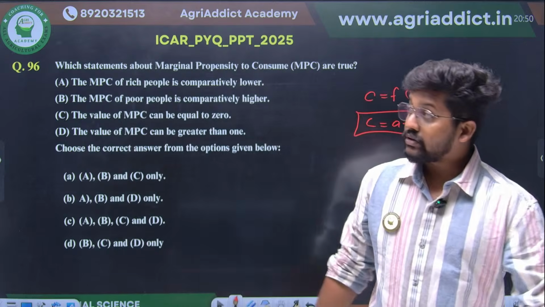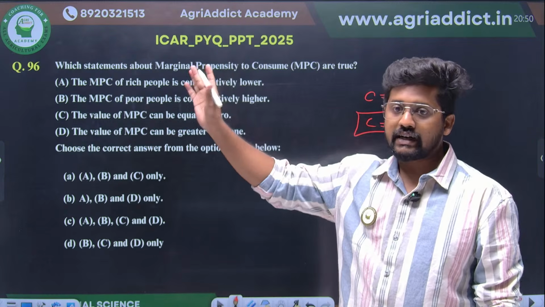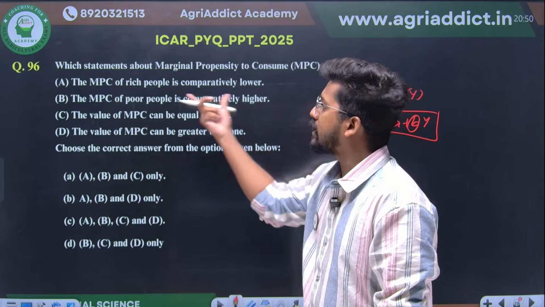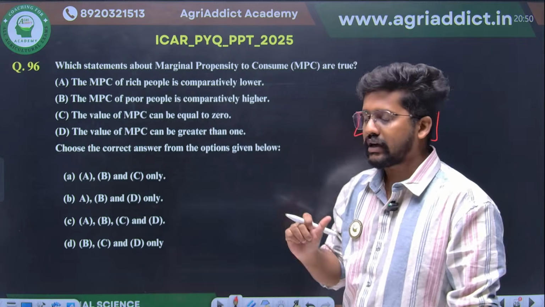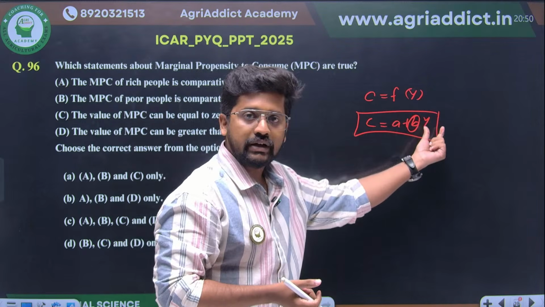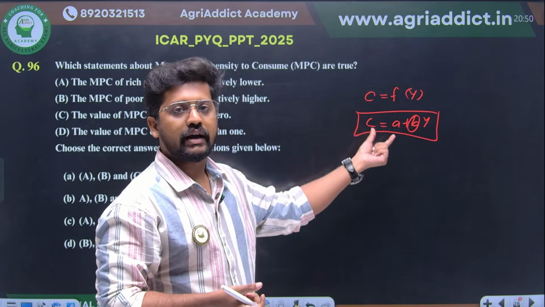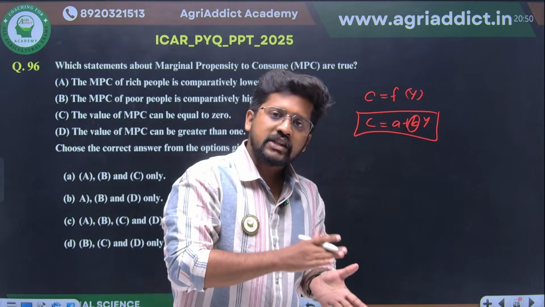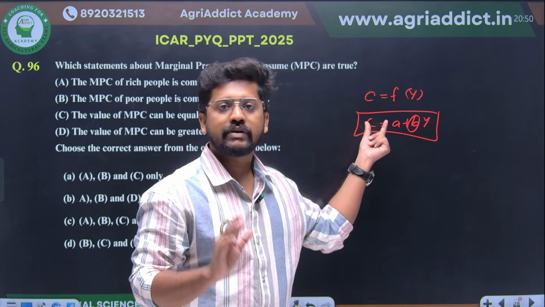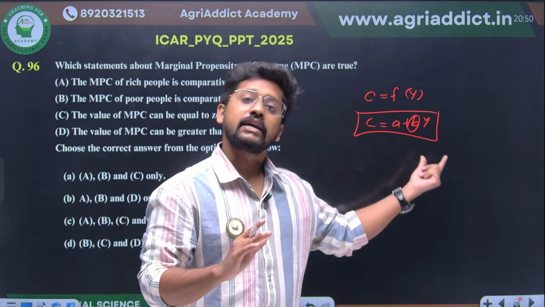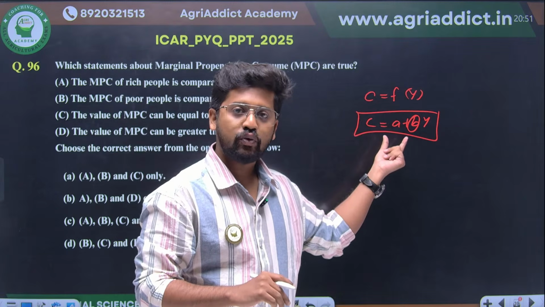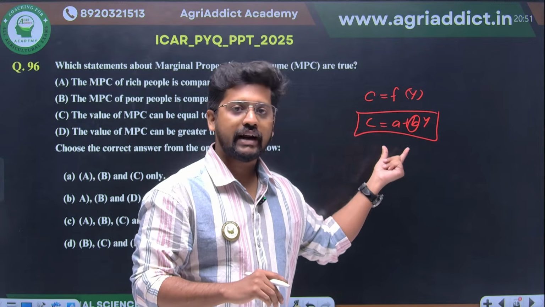So we are going to apply these statements in a practical scenario, so that it will be a little easier. Marginal propensity to consume of rich people is comparatively lower. Marginal propensity of poor people is comparatively higher. How can we connect this here? We have studied that as income increases, consumption increases. So we are taking an example, rich people as well as poor people. Rich people already have everything. Imagine the consumption of some food grains, maybe rice. Imagine that income is increasing, maybe from 1 crore to 2 crore. Will they double their consumption here? What do you think? Because they already have what they have.